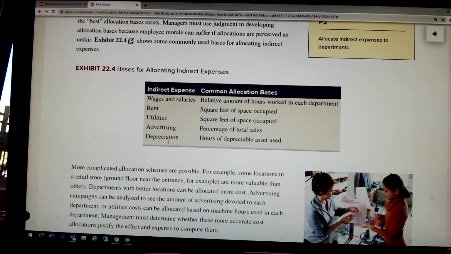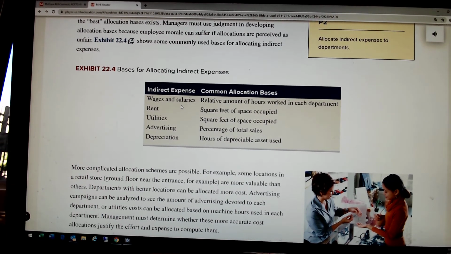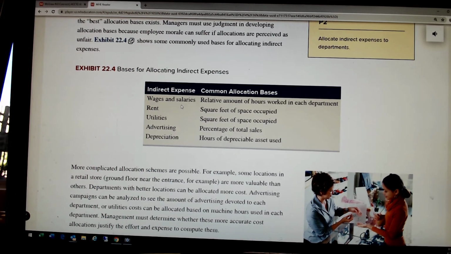So we need to come up with a model to do that, and it's basically a lot of just common sense. For example, utilities, I'd say based on square footage that the department occupies. Same thing with rent. Wages and salaries, like the store manager's salary, that's an expense of the entire store, and therefore his salary needs to be allocated to the various departments. I don't think square footage would be a good basis for doing so. Maybe he manages several departments. We may just allocate it evenly.